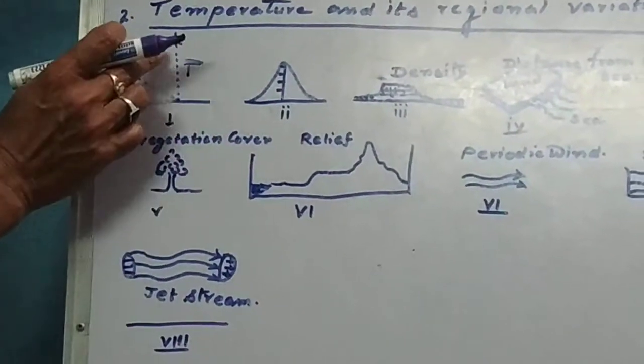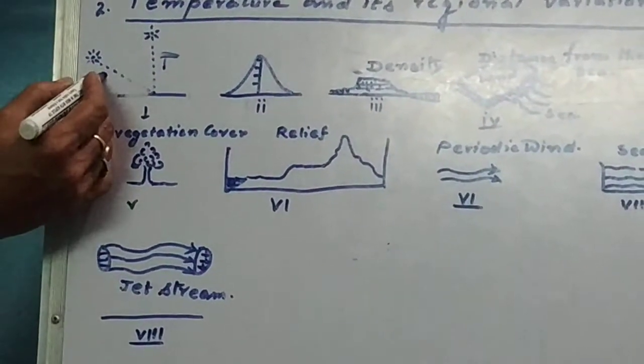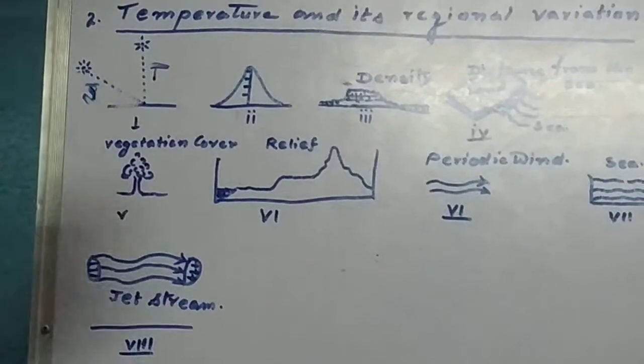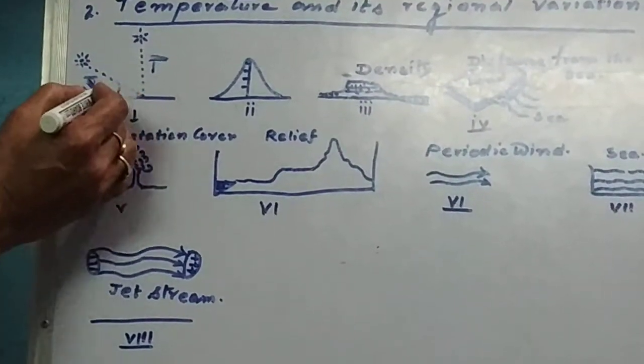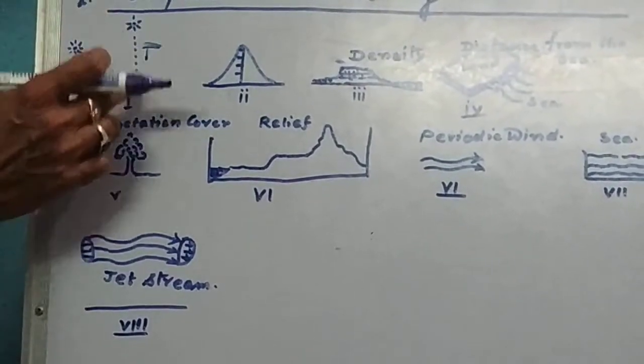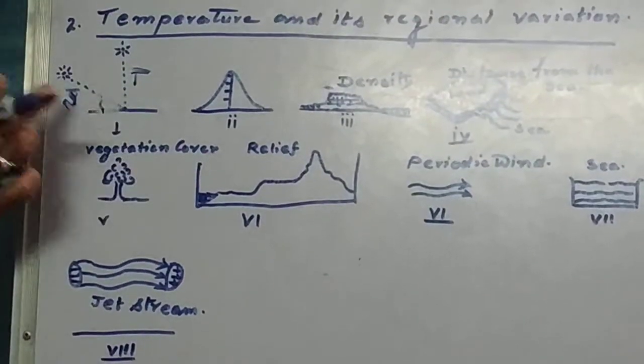At T, this incoming solar radiation makes an angle of 90 degrees. On the other hand, at S, this incoming solar radiation makes an angle of, suppose, 30 degrees with respect to the horizontal plane.